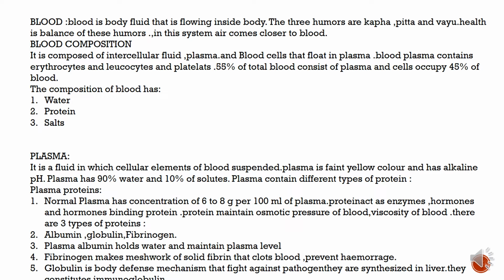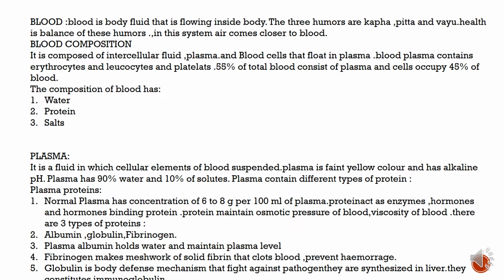Plasma. It is a fluid in which the cellular elements of the blood are suspended. Plasma is faint yellow in color, with alkaline pH. Plasma has 90% water and 10% solute. Plasma contains different types of proteins.